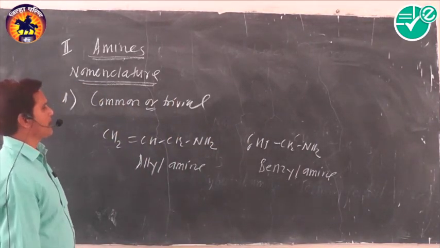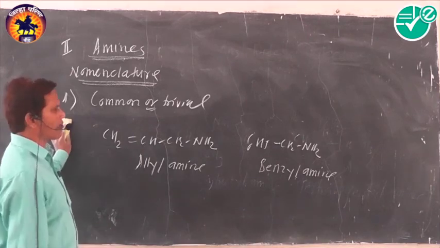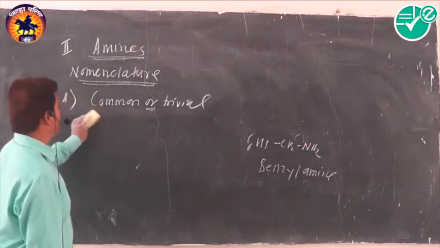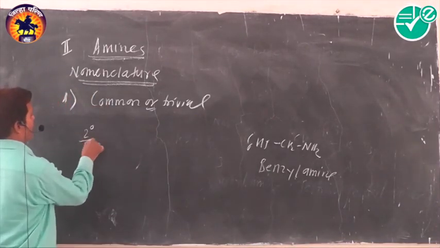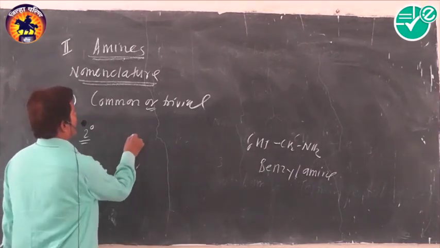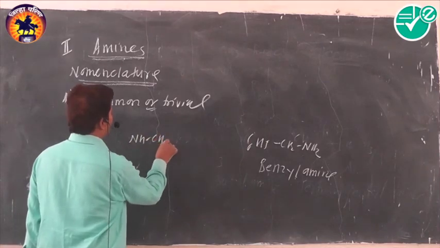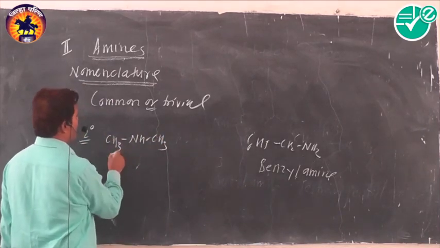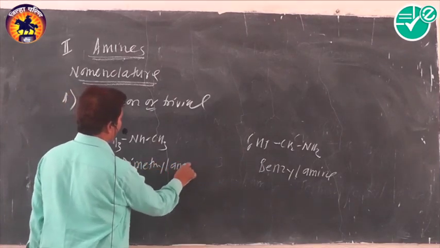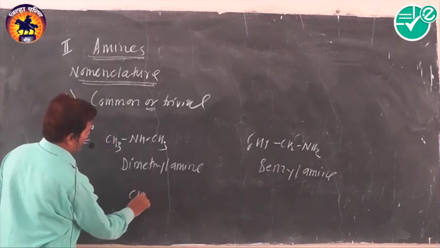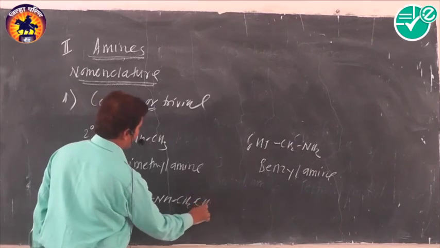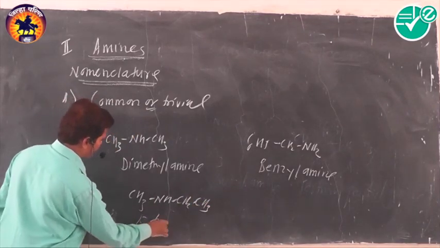Then secondary and tertiary amines, we can discuss some examples of secondary as well as tertiary amines in the common system. Suppose a secondary amine is here. You know better, secondary amines are of two types, symmetrical as well as unsymmetrical. When both alkyl groups are similar, we can call it a dialkyl amine, that is dimethyl amine. When these two alkyl groups are different, then according to alphabetical order, it becomes ethyl methyl amine.